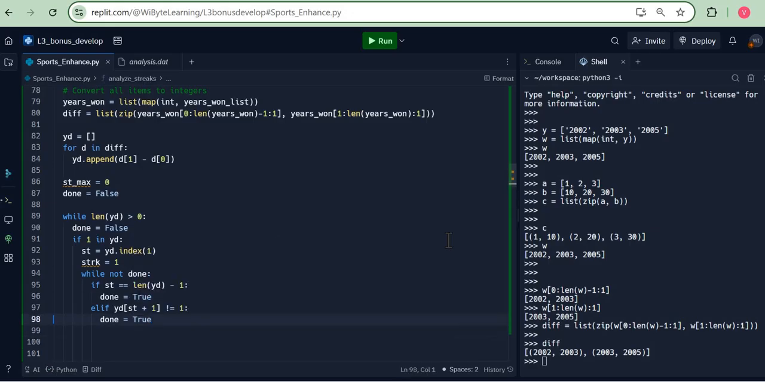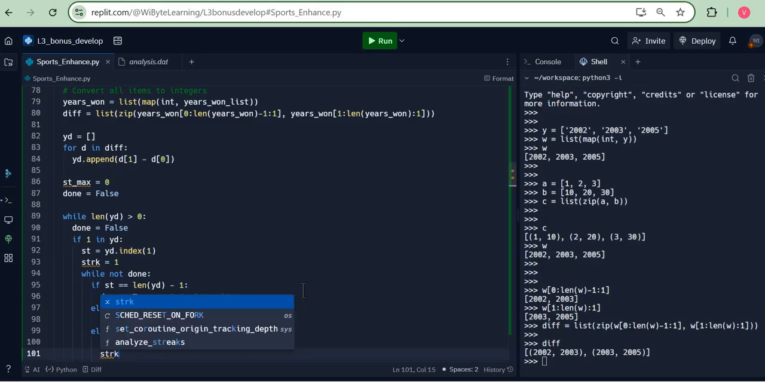Let me just put a small comment here to make it clear. So this situation is end of the list. And this situation here is streak broken. However, if neither of these happens, it means that I have a 1 on yd st plus 1. Basically, I will go and increase my st to st plus 1. So st equals st plus 1, and this implies that my streak is longer.